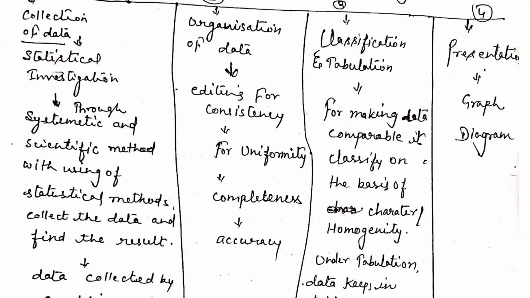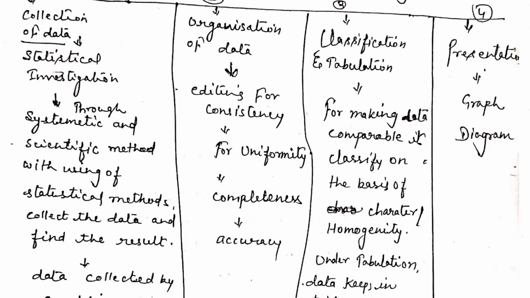Through statistical investigation, with the help of systematic and scientific methods, we collect the data and find out the result.